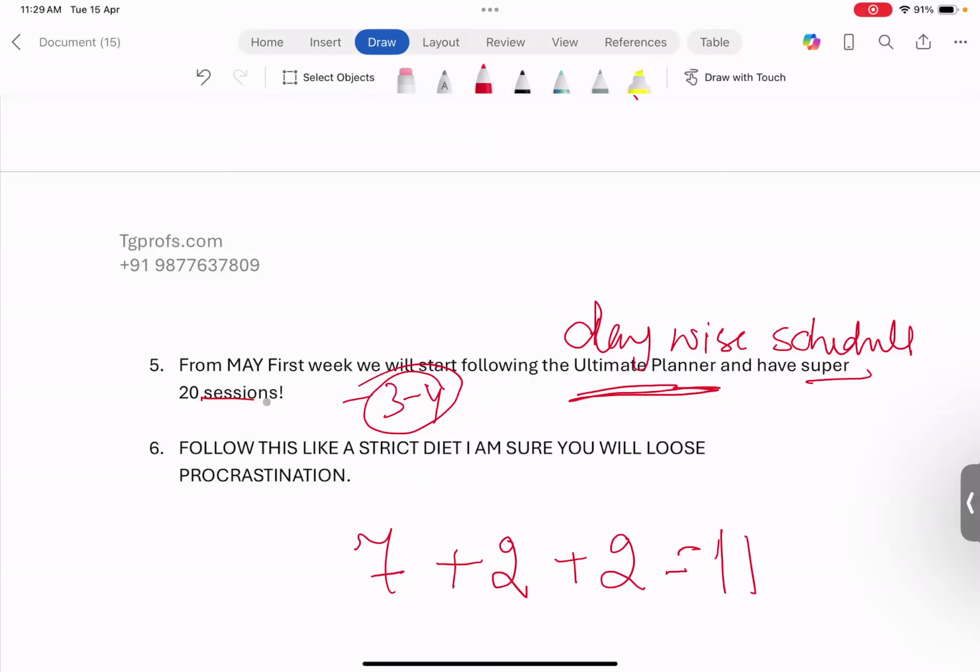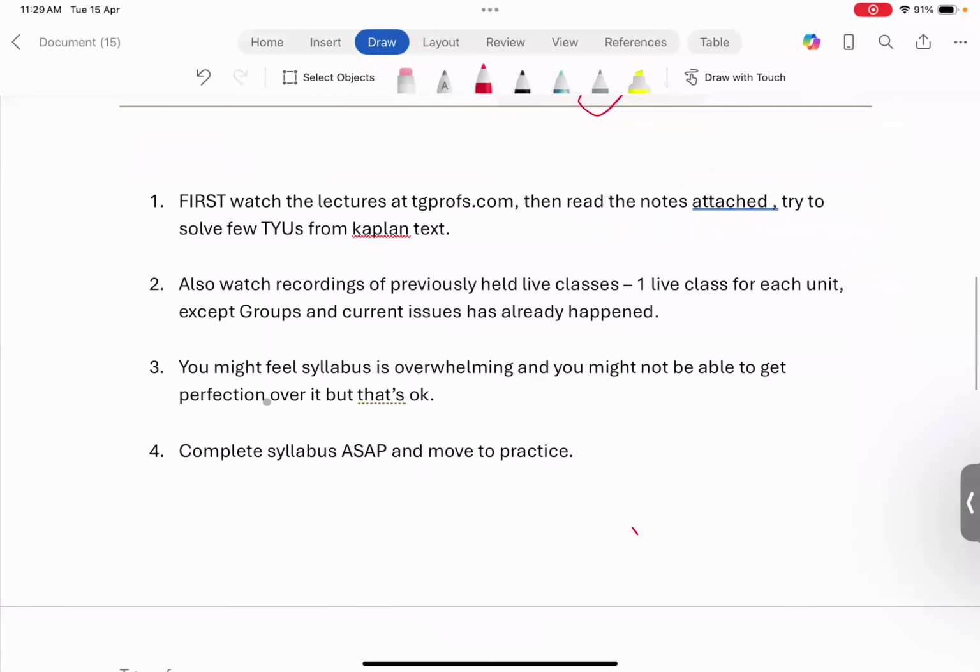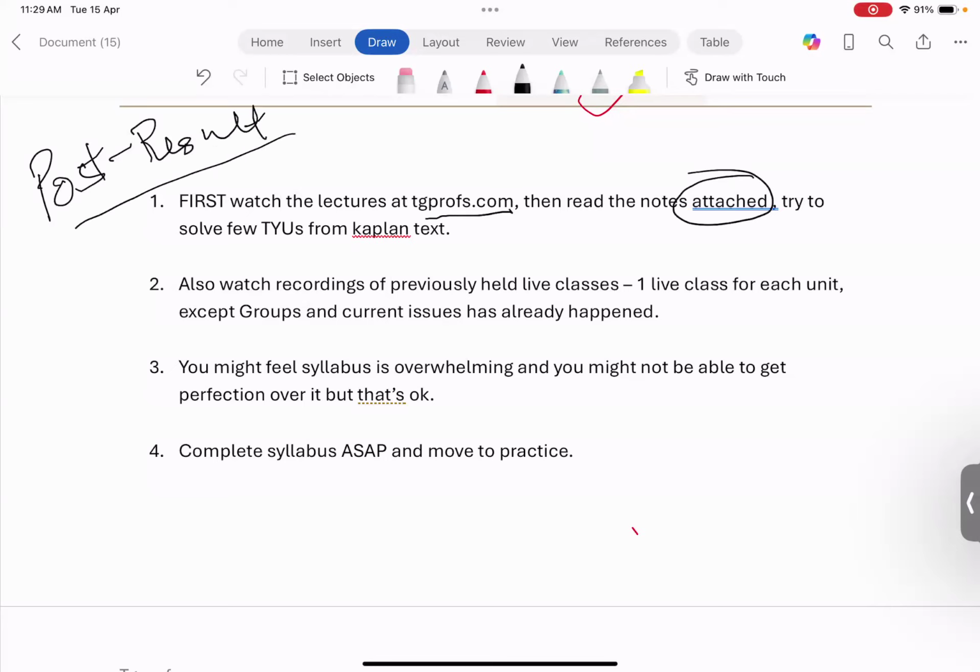Then, how are you supposed to study this? First you have to watch the lecture at tgprofs.com, then read the notes attached. Now, this is something that I've made for my post-result, reset batch students. So if you are not enrolled with us, you can cover the area from wherever you are covering it, whether any other lecturer or your study text. So first, do the syllabus. For my students, watch the lectures at tgprofs.com. That's my benefit. You don't have time to do the self-study part and bang your head on the exam text yourself. That's why I have curated the course for you.